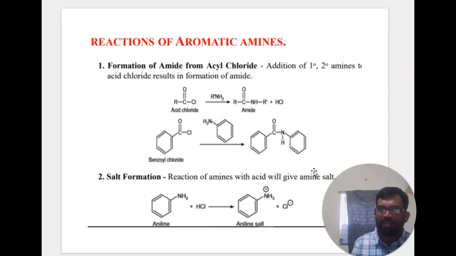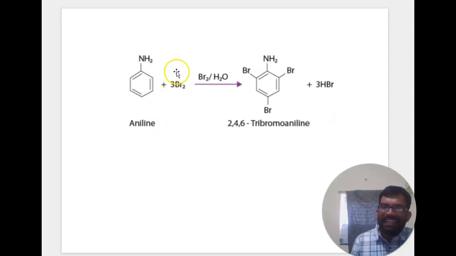Reactions of aromatic amines. Formation of amide from acyl chloride: addition of primary or secondary amines to acid chlorides results in formation of amide, for example benzoyl chloride. Then salt formation: the reaction of amines with acid will give amine salt. Then aniline, NH2, with 3 Br2, Br2/H2O gives 2,4,6-tribromoaniline and 3 HBr.